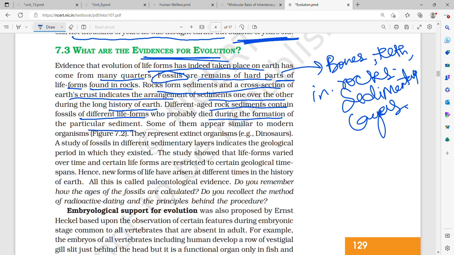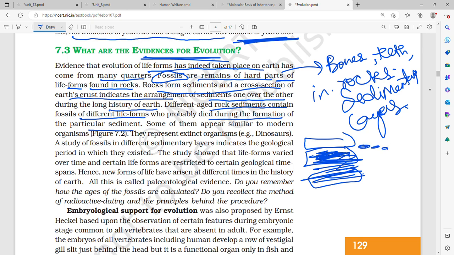So there are different ages, that therefore we said that the geological and biological history, both of them go hand in hand. How? A rock which was formed in the Jurassic period will have dinosaurs in its sedimentary layers, and after that another layer, and another layer. So when this layer, this bed of rock, was formed, it will have organisms from that period.